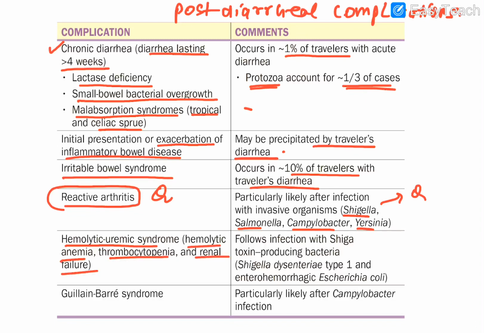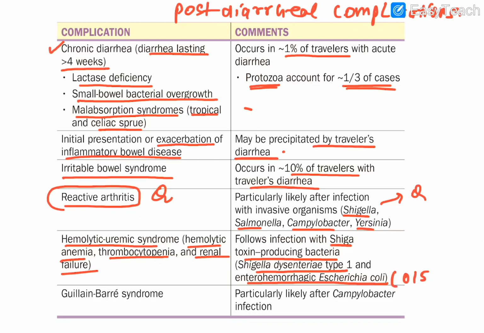and renal failure can also happen. And obviously they're associated with what? It follows the infection with Shiga toxin producing bacteria. And which particular fellow produces Shiga toxin? Two fellows. One is Shigella dysenteriae type 1, okay, and enterohemorrhagic E. coli. Which particular type, guys?